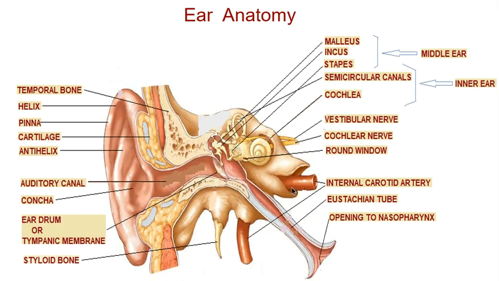Fine, students. So you have seen that we have already covered everything up to the middle ear. Now in the next session we will discuss the inner ear and styloid bone, internal carotid artery and vestibular and cochlear nerve, and we will also go through the detailed description of the inner ear.